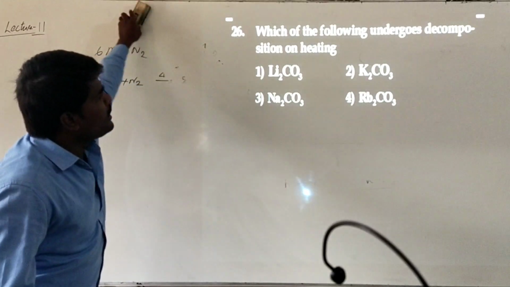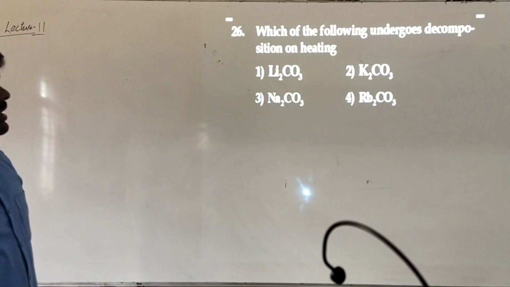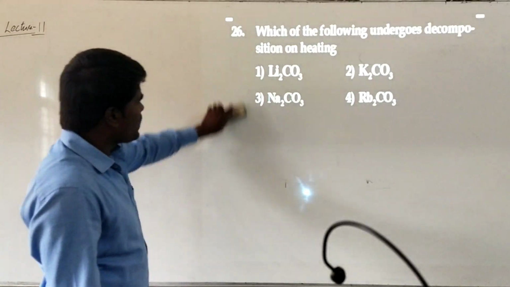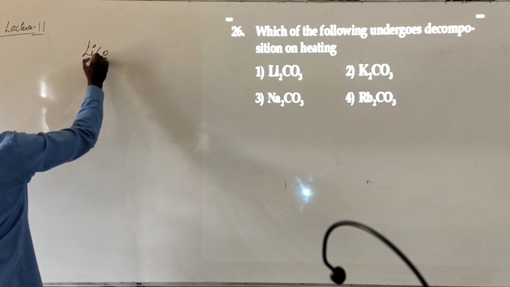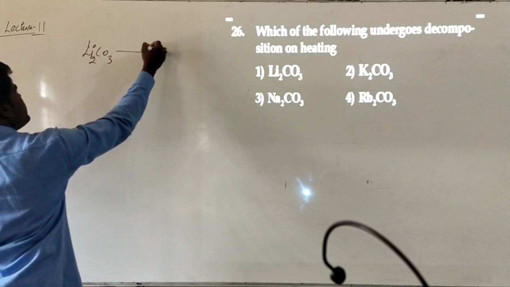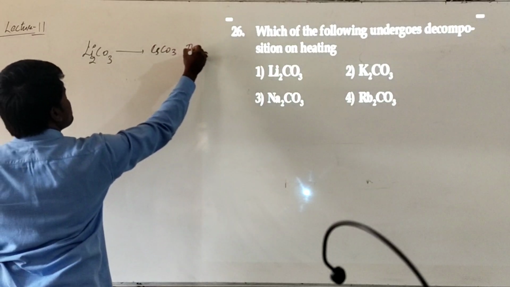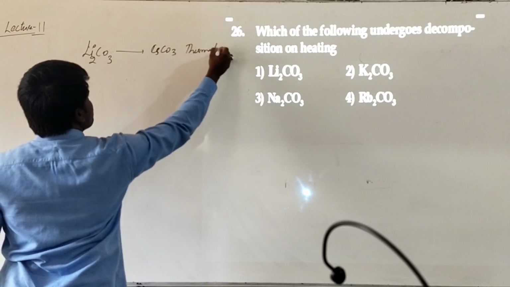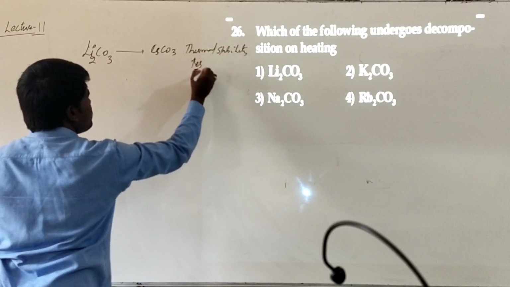Which of the following undergoes decomposition on heating? We know that it's a question from the carbonates of alkali metals. From lithium carbonate, which of the following is less stable is asked. From lithium carbonate to cesium carbonate, thermal stability increases. What is meant by thermal stability? The temperature where they decompose.